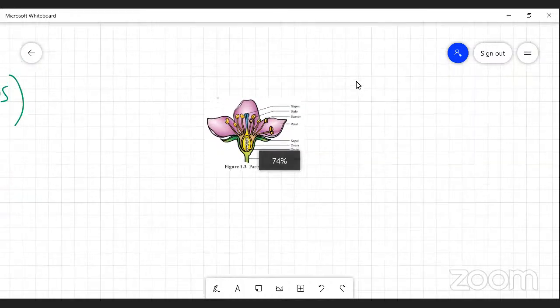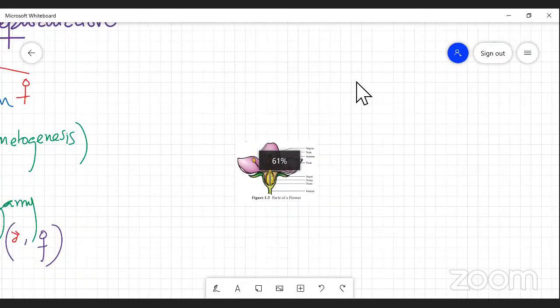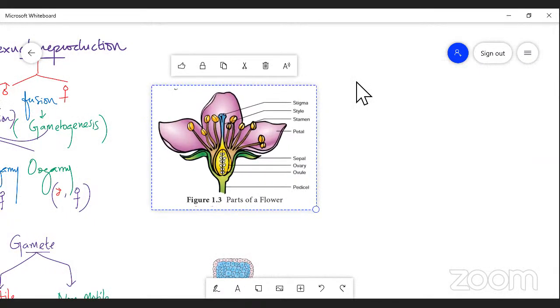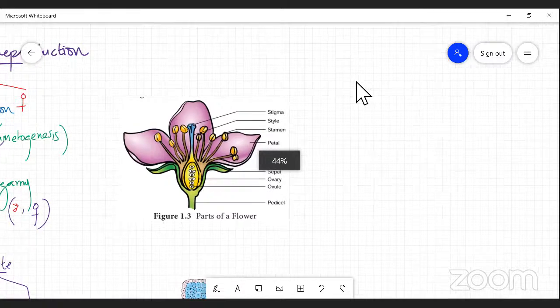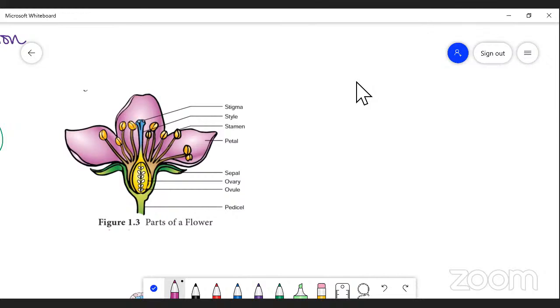Because a flower is the most attractive part of the plant. It is an inspiration tool, particularly for poets. It is a reproductive organ of the plant, in which there are mainly four parts of a flower. I'm talking about the parts of a flower, because a flower is a reproductive organ in which both the male reproductive organ and the female reproductive organ are present.